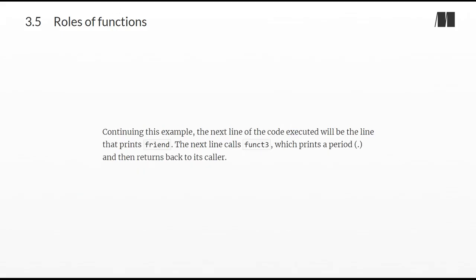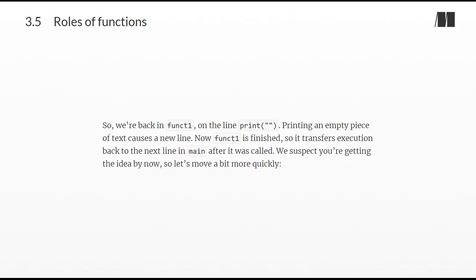Continuing this example, the next line of the code executed will be the line that prints friend. The next line calls funct3, which prints a period, and then returns back to its caller. So we're back in funct1 on the line print an empty string. Printing an empty piece of text causes a new line. Now funct1 is finished, so it transfers execution back to the next line in main after it was called.